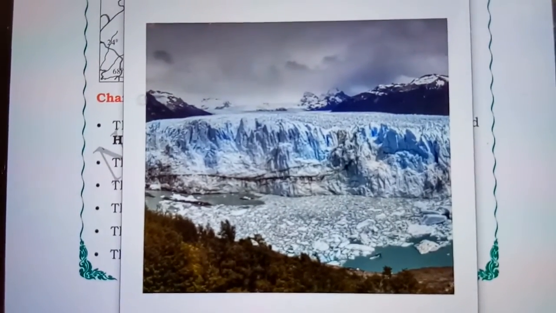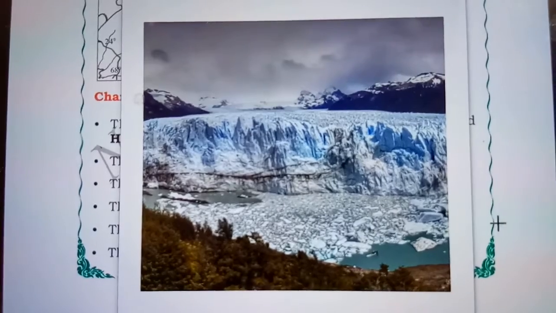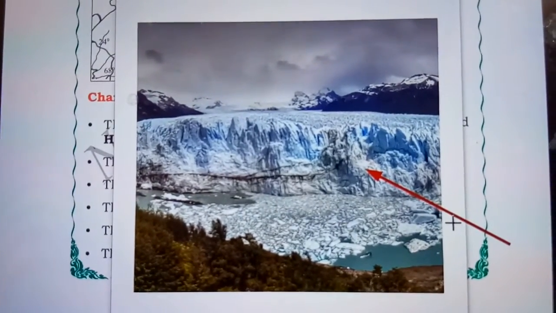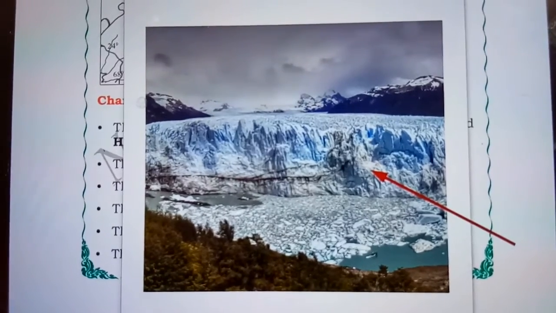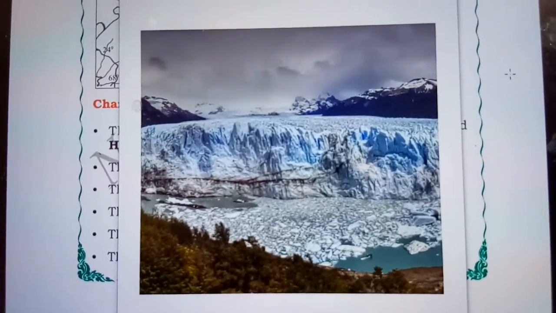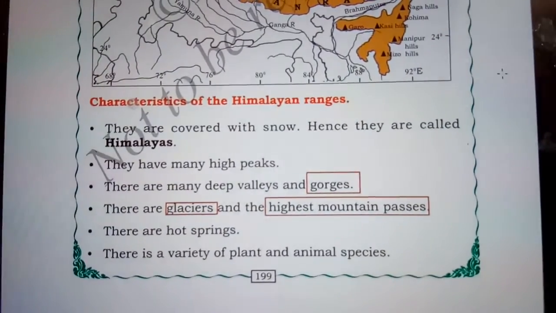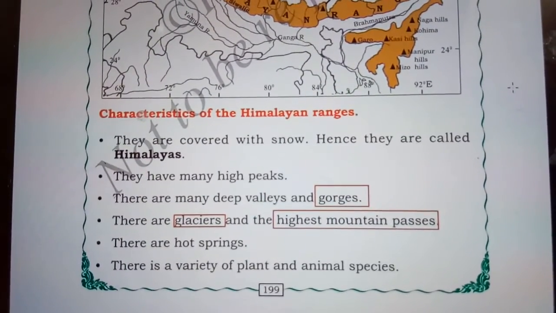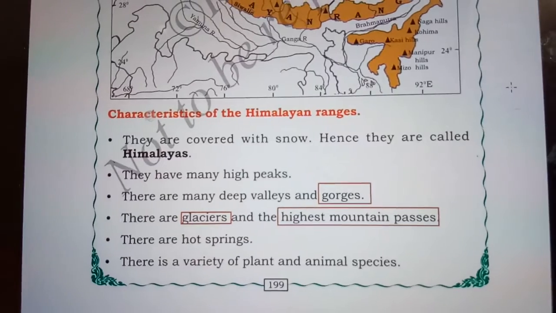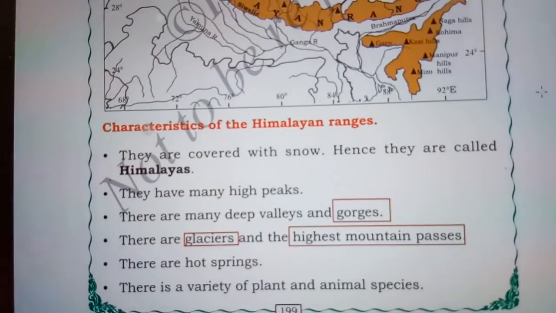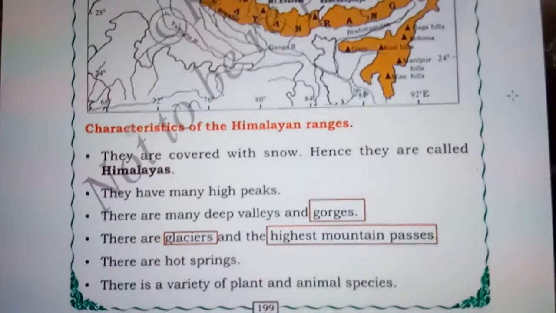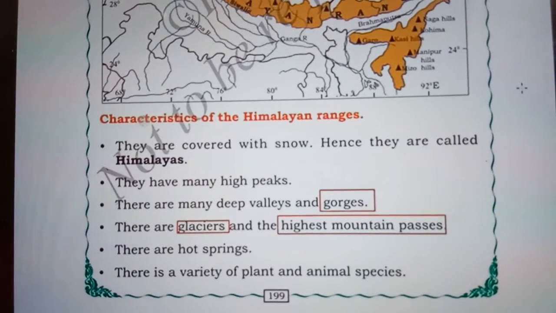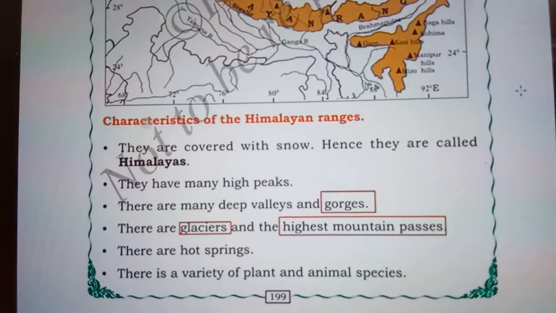As you can see here, a glacier is nothing but a big body of ice that is moving slowly. Then what do we mean by mountain passes? Mountain passes are roads that are constructed on the top of mountains. So the Himalayas have glaciers and the highest mountain passes.